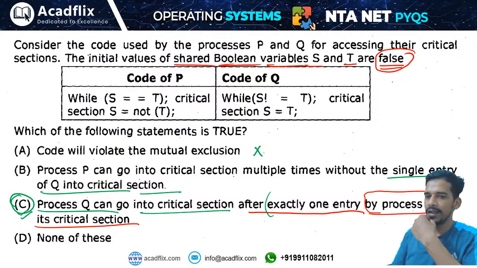P can go into the critical section multiple times without a single entry of Q into the critical section. Okay, process Q can go into the critical section after exactly one entry by process P into the critical section. That means option D will be the right answer, not option C.